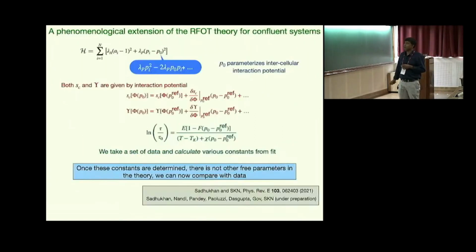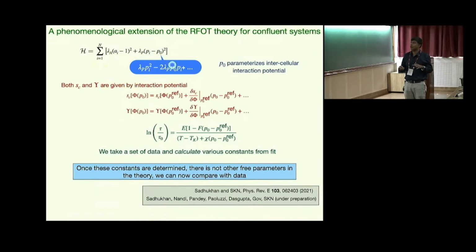Now there is a phenomenological way to extend this particular prescription for confluent systems. For confluent systems, we have this interaction given by this energy function, where P naught appears here, that gives the intercellular interaction potential. So it's a parameter that parameterizes the intercellular interaction. Both the configurational entropy and the surface configurational entropy will be given by the interaction potential.